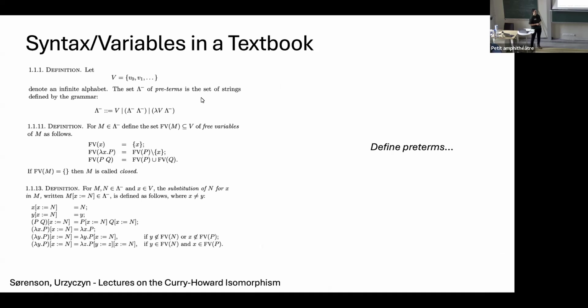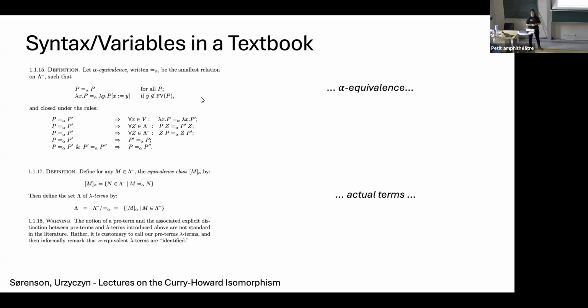If you look at a textbook proof, how would we treat variables in a textbook? Many times they stay implicit. This would be a case where it's a little bit more explicit; this is from lectures on the Curry-Howard isomorphism. We would first define something like pre-terms, where we don't assume alpha equivalence.